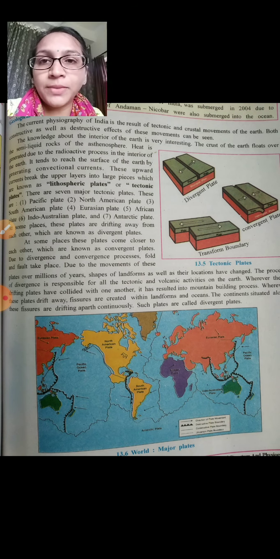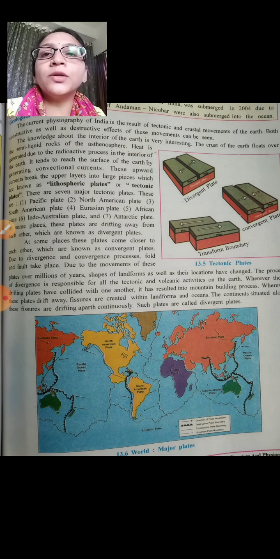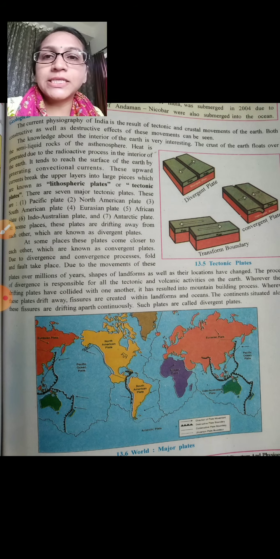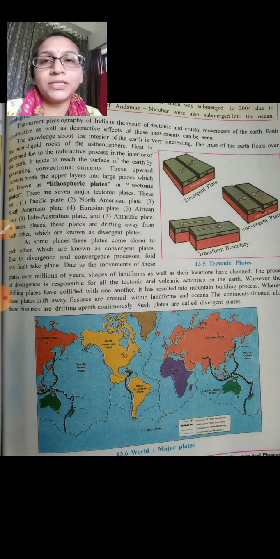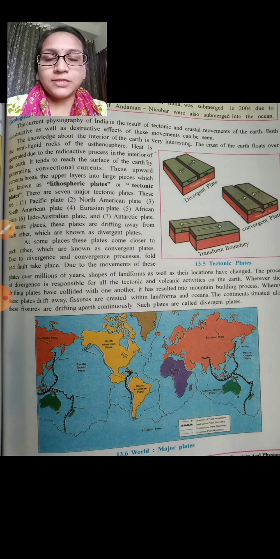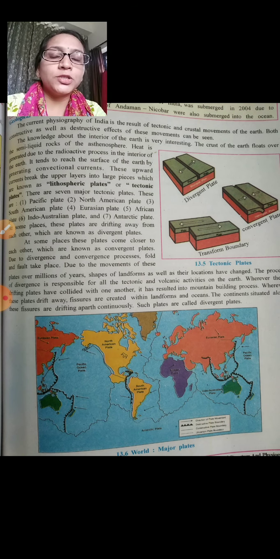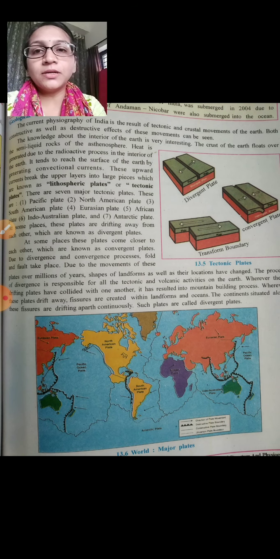Like we can say one example, that in the last video we discussed how in 2004, because of a tsunami, Indira Point submerged into the Indian Ocean. So now we can say that Indira Point does not exist now. Many islands of Andaman and Nicobar have submerged into the Indian Ocean. So both constructive as well as destructive effects of tectonic movement have been experienced by us. Let's see which type of tectonic movements took place and which type of changes have occurred.